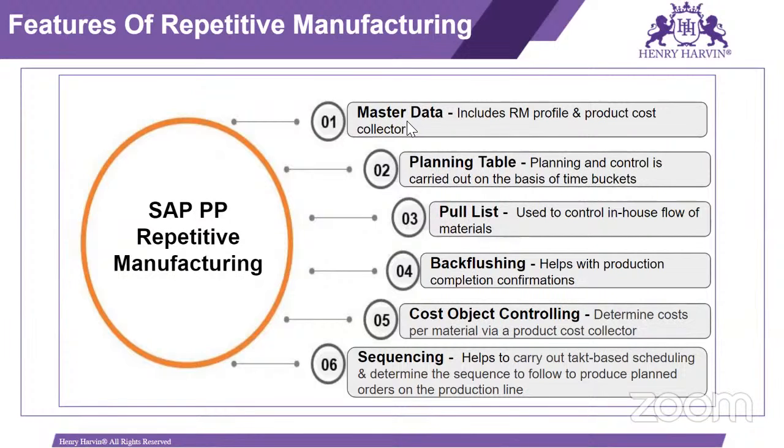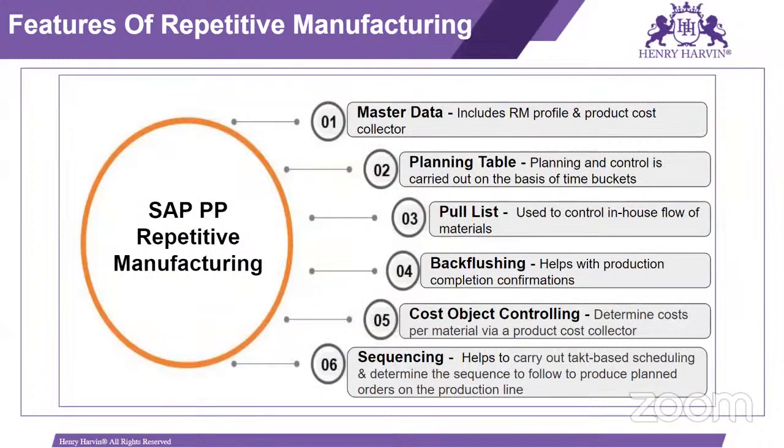Then we have BOM. BOM is nothing but our bill of material. Suppose for any XYZ finished material I want to produce 100 kg, then what is the raw material and quantity required to manufacture that material? That we are maintaining in the form of BOM.